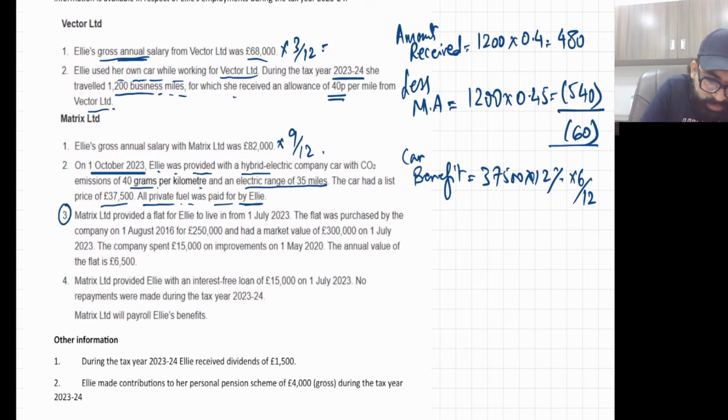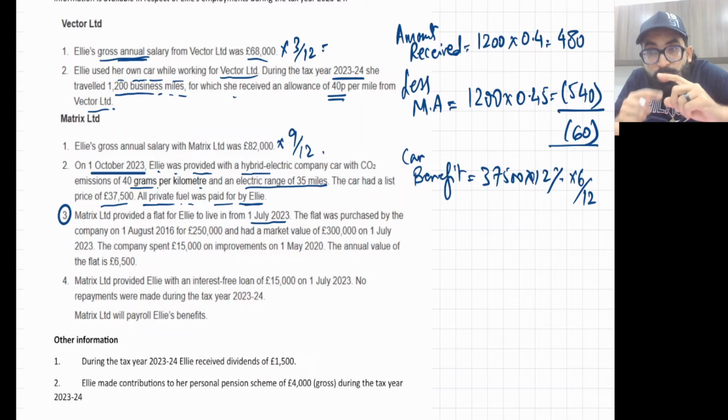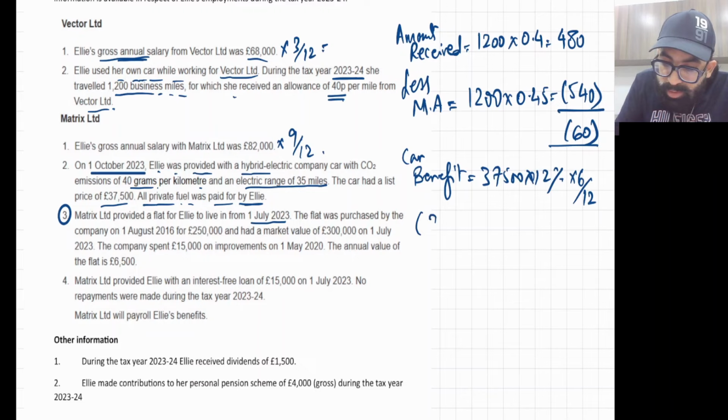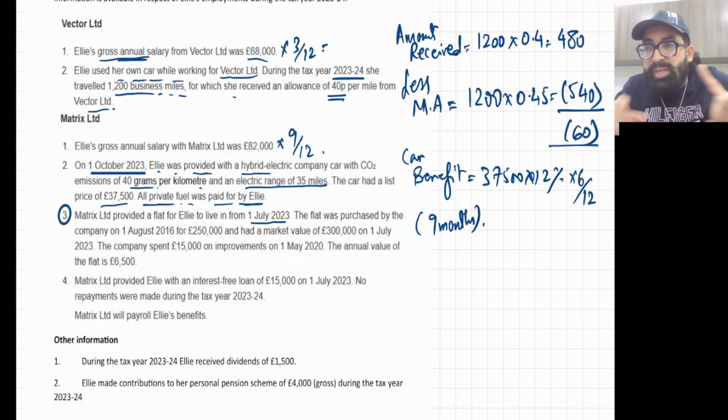Now, accommodation benefit is here. Number 3. Matrix Limited provided a flat to Ellie to live in from 1st July. That means the day she joined the employment, that is 1st July 2023, she got this house. So 1st July to 31st March, only 9 months. Only 9 months benefit. Be careful. Only 9 months benefit means the annual value benefit will also be apportioned plus additional benefit will also be apportioned. Both benefits to be apportioned. Be careful.